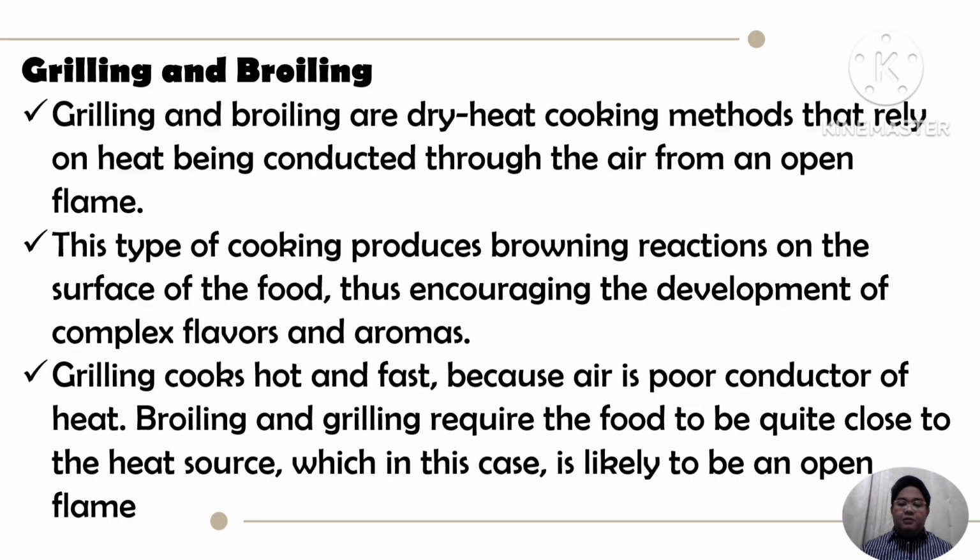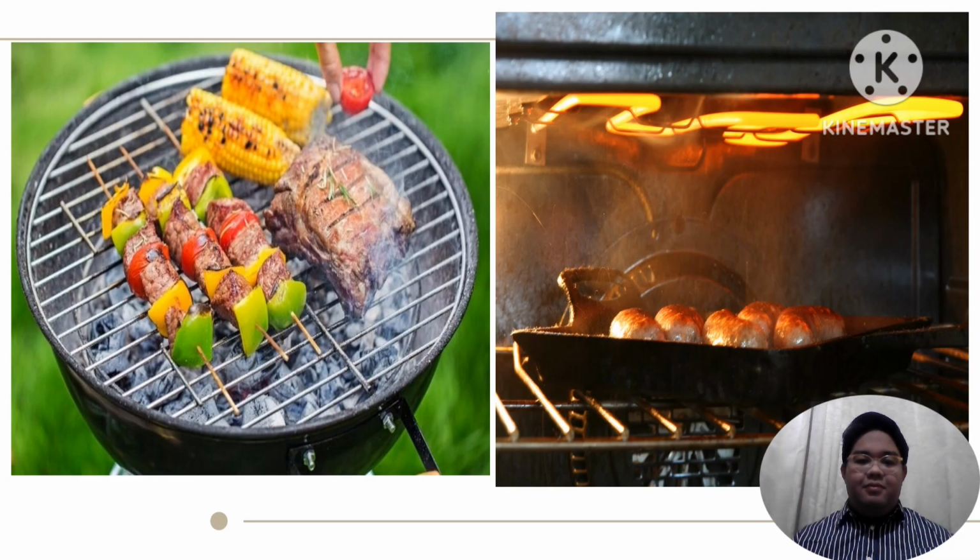Broiling and grilling require the food to be quite close to the heat source, which in this case is likely to be an open flame or direct flame. Thus, it is called direct cooking or direct heat cooking. So you can see on the picture, the meats has been cooked directly onto the flame.